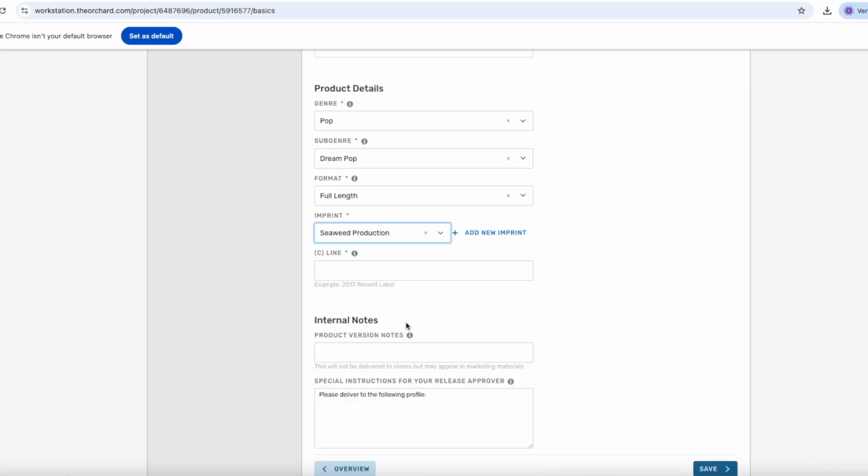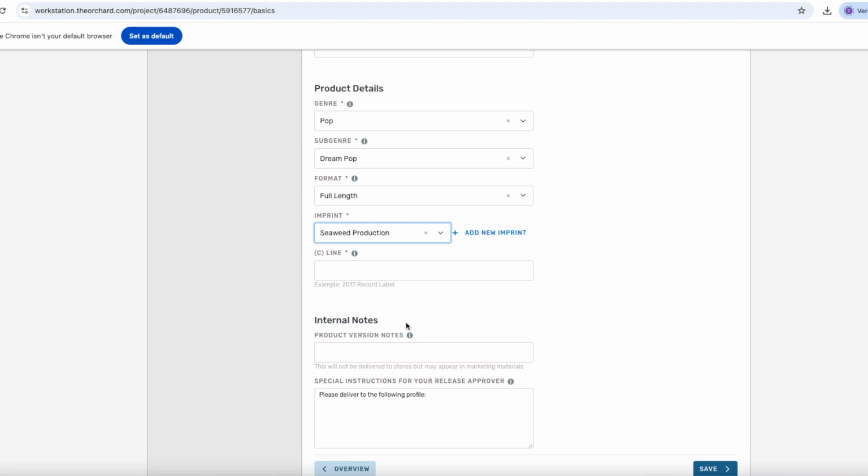Moving on to the C-line. The C-line is the copyright statement for the release, including the imprint. The C-line, also called the copyright line in music registration, indicates the ownership of the copyright for a musical work. This copyright protects the original work and gives the owners exclusive rights to reproduce, distribute, perform, publicly share, or license the work. In terms of intellectual property law, copyright represents the legal recognition of music as a form of intellectual property. It gives the creator control and ensures they can earn from their work while also preventing unauthorized use.